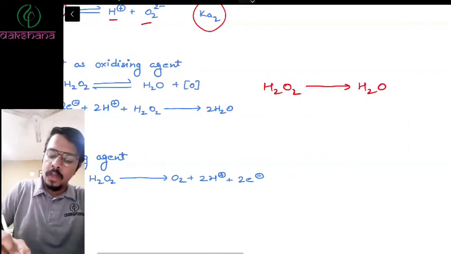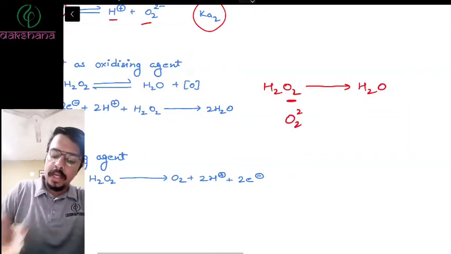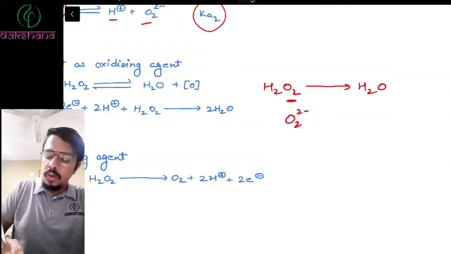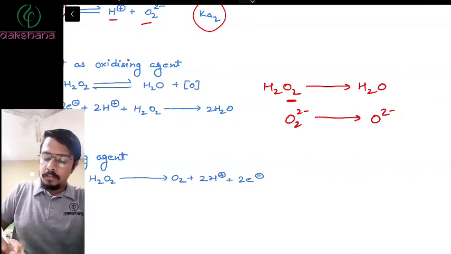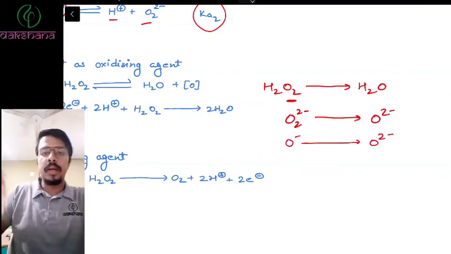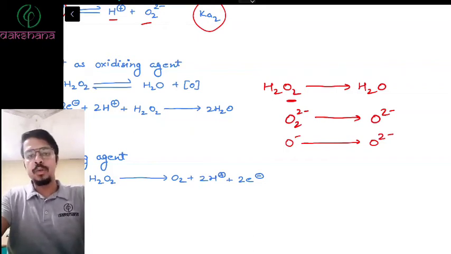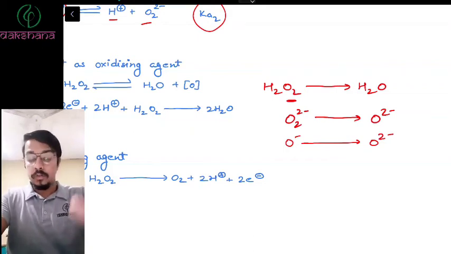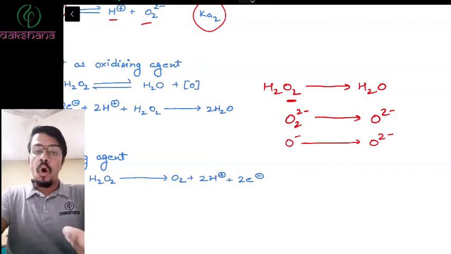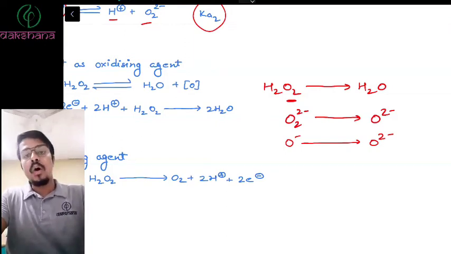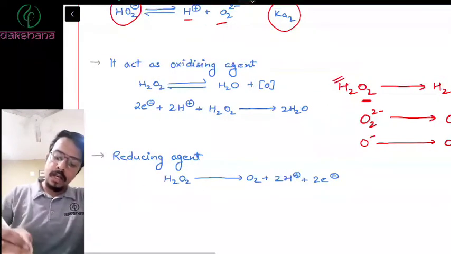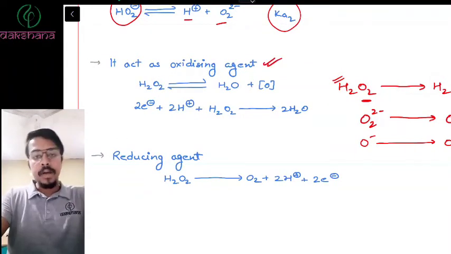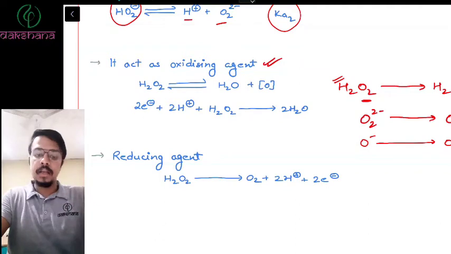Oxygen is in the O2 2 minus state, that is -1 on each oxygen, and it reduces itself to O 2 minus, that is -2 on each oxygen, which means it is reducing itself. So when it is reducing itself, it will oxidize some other compound. In the process, H2O2 has oxidizing ability where it reduces itself and oxidizes other compounds.